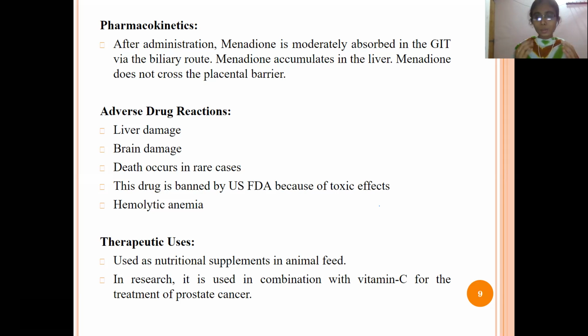But this drug has more side effects, so that's why the US FDA, means Food and Drug Administration, has banned it. Next, therapeutic uses: we cannot use this drug for human purposes because of the more side effects, but we can use it in animals, like nutritional supplements, means for their feed we can use this drug. And also this drug can be combined with vitamin C for prostate cancer.